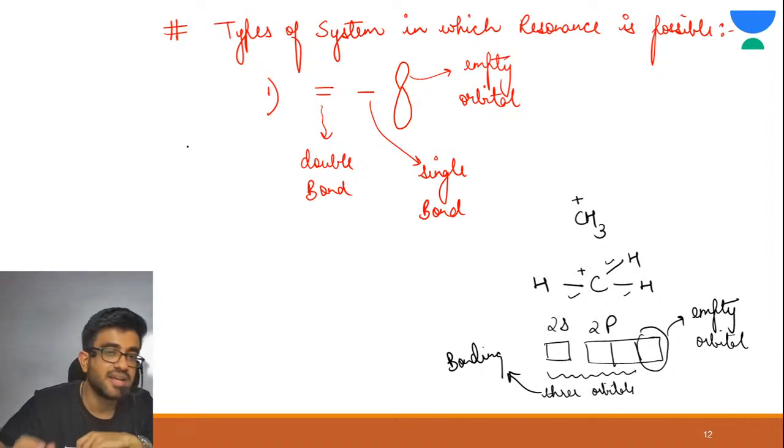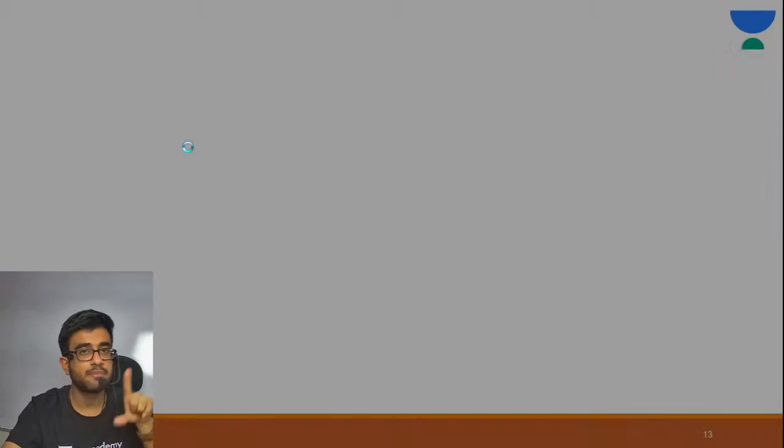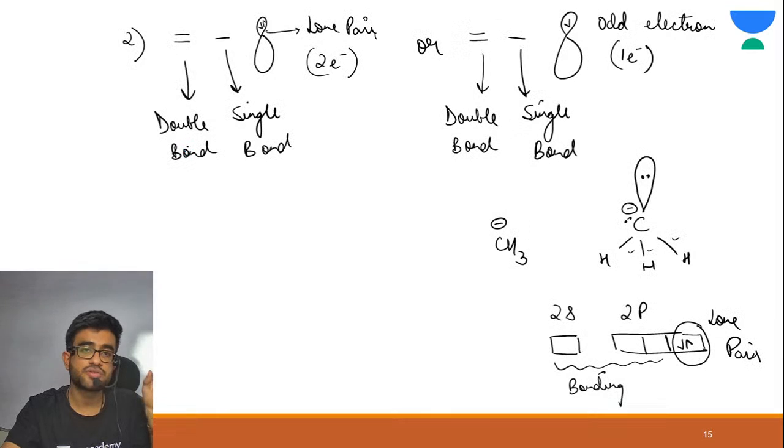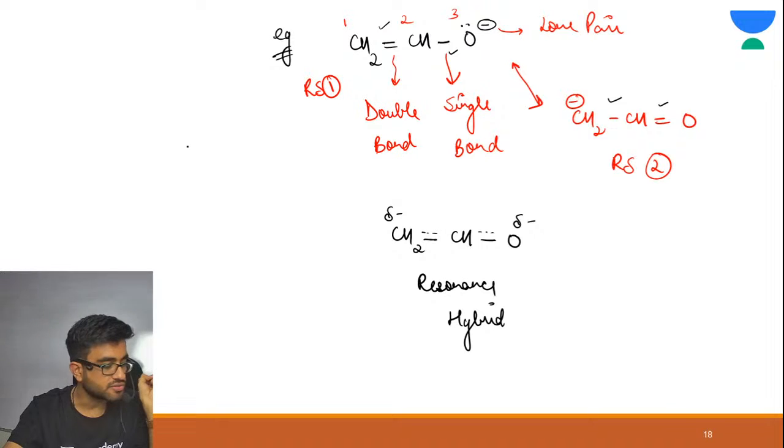All right. Yes. Types of system. So see, first was double bond, single bond, empty orbital. Empty orbital means positive charge. The other type of system was double bond, single bond, lone pair, or double bond, single bond, odd electron. Lone pair means negative charge. Then the third and last type of our system was